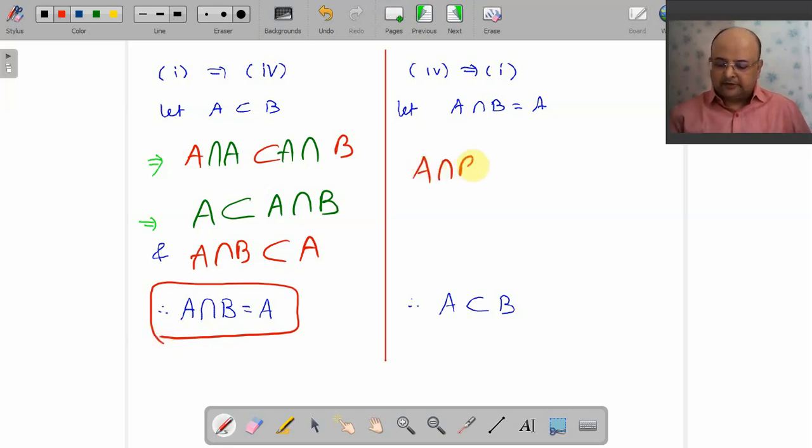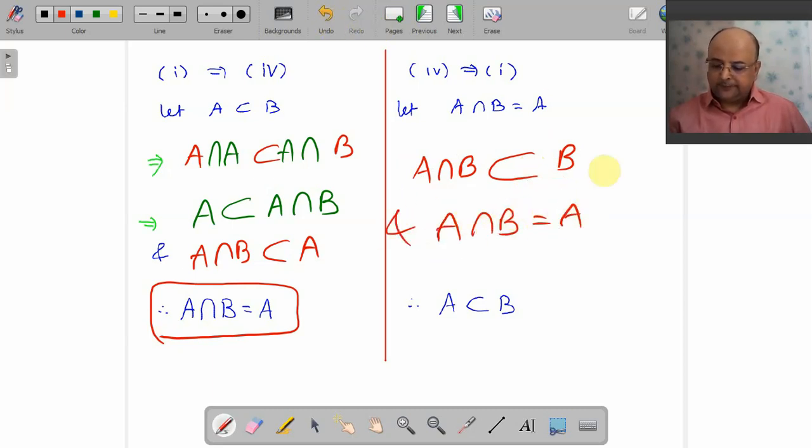What do you know about A intersection B and B? Yes, you are right. This is always subset of B. So I can say that A intersection B is subset of A, and your A intersection B is your A, that is given to us. Yeah, this is given to us. So I just replace your A intersection B by A. So your A is subset of B. That is what you wanted to prove.